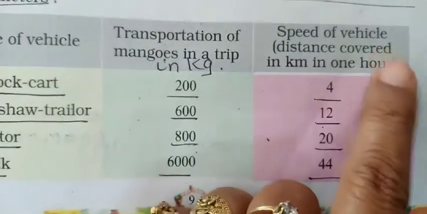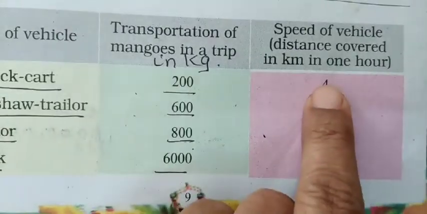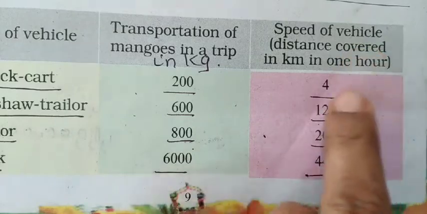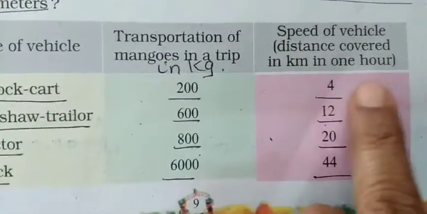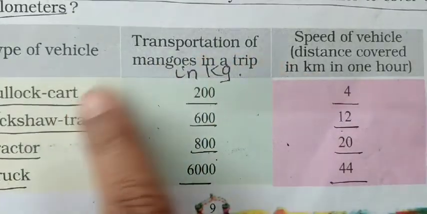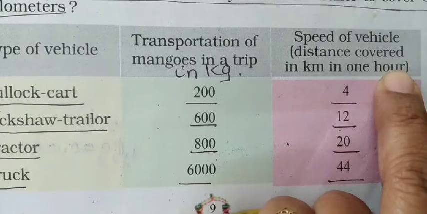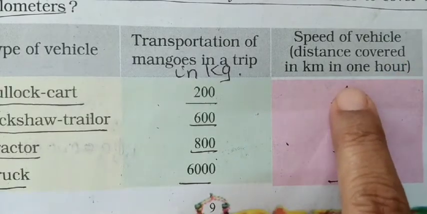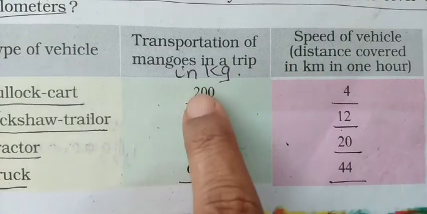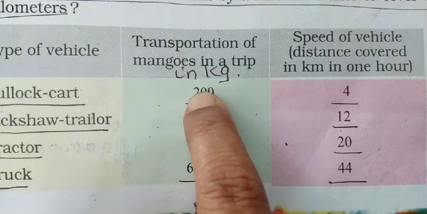And what is the speed of the vehicle? Distance covered in kilometer in 1 hour. So this is distance covered. 1 घंटे में ये vehicle कितना किलोमीटर कवर करते हैं, ये दिया गया है. सो बुलॉक कार्ट कवर्स 4 किलोमीटर in 1 hour. So how many kilometers? 4 kilometers, and every 4 kilometer it can carry how many kgs? 200 kg. Okay.